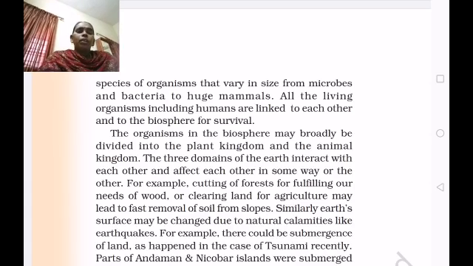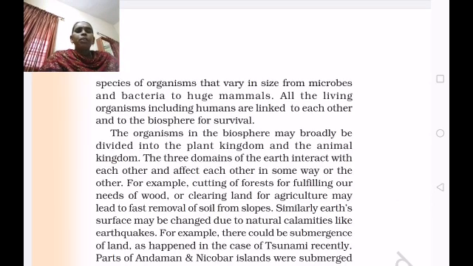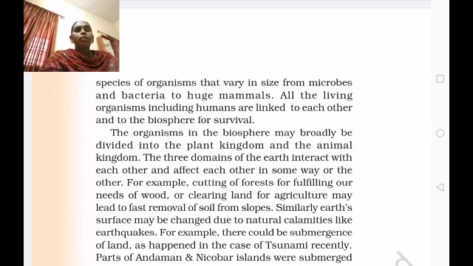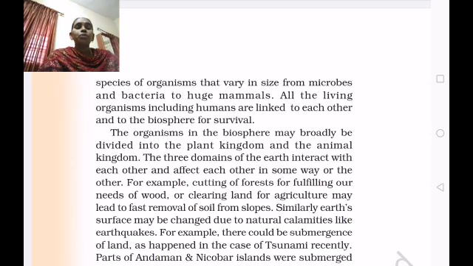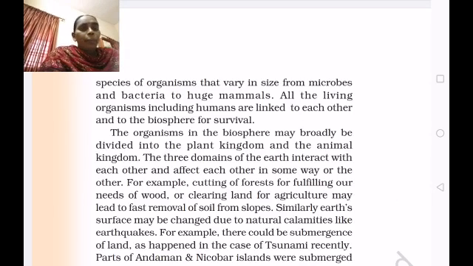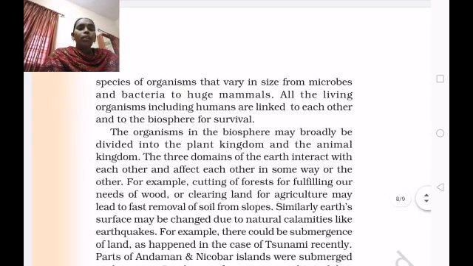So living beings means the small organisms, small animals, big animals, human beings, and even plants also come under living things. The plant has life, is green in color, and gives fruits. Here also the organisms in the biosphere may broadly be divided into the plant kingdom and the animal kingdom.